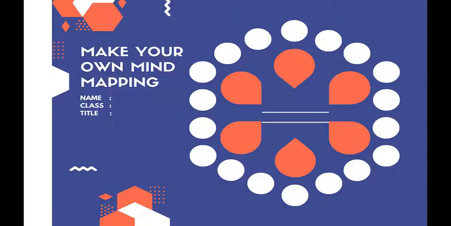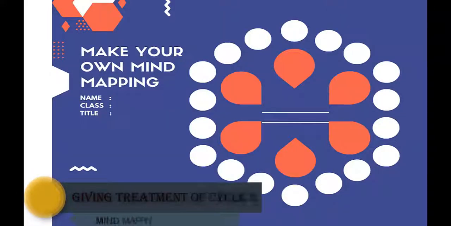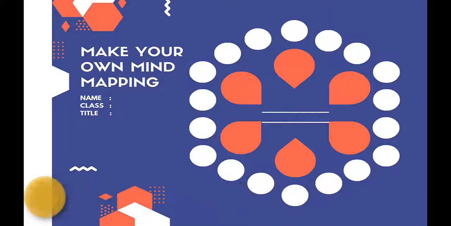This is the example of mind mapping that I will give to you. There are two forms of mind mapping. You can choose which one. The first one is in the blue color. You have to write the title in the middle, and then you can elaborate your own mind mapping based on the object, based on its characteristic, its specification, its price, its history, its shapes, and many more.